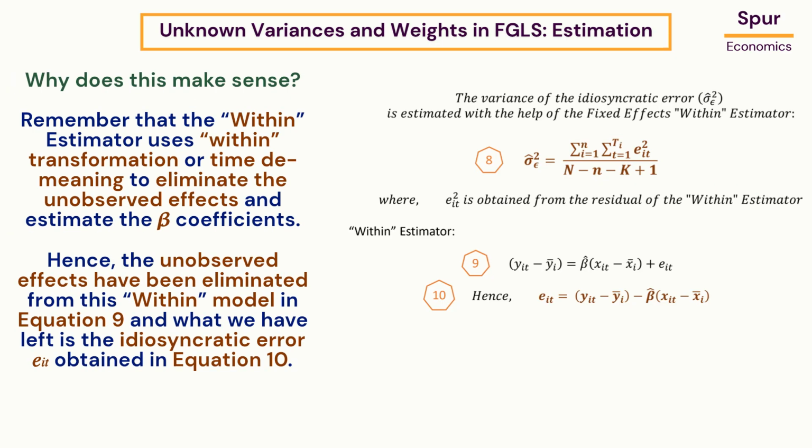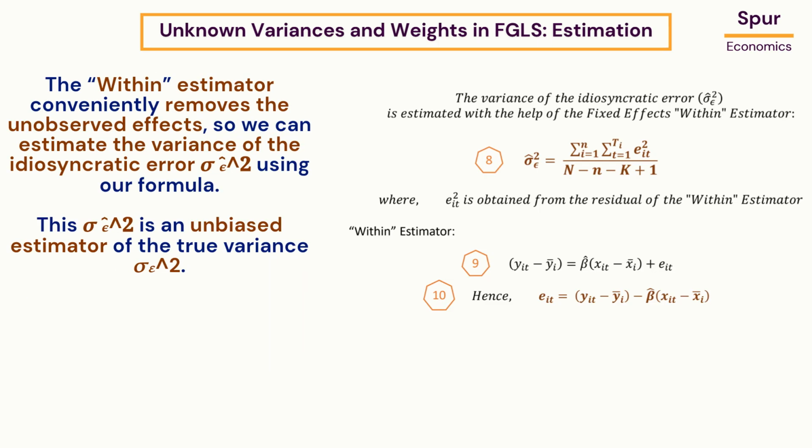Why does this make sense? Remember that the within estimator uses the within transformation, or time demeaning, to eliminate the unobserved effects and estimate the beta coefficients. Hence, the unobserved effects have been eliminated from the within model in equation 9, and what we have left is the idiosyncratic error e_it obtained in equation 10. The within estimator conveniently removes the unobserved effects so we can estimate the variance of the idiosyncratic error, sigma epsilon square cap, using our formula. This sigma epsilon square cap is an unbiased estimator of the true variance sigma epsilon square.